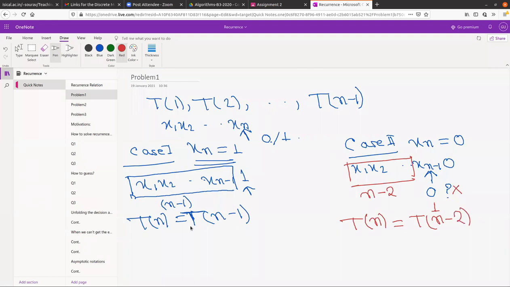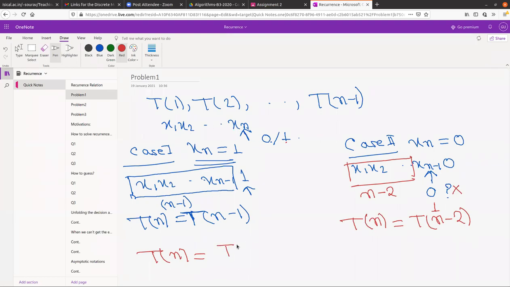So for case 1, we get that Tn equals Tn minus 1, and for case 2, we get that Tn equals T of n minus 2. Now xn can be either 0 or 1, so our final Tn will be the addition of these two cases, because we have broken this problem into two parts.